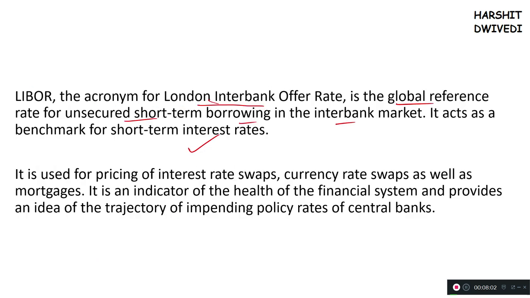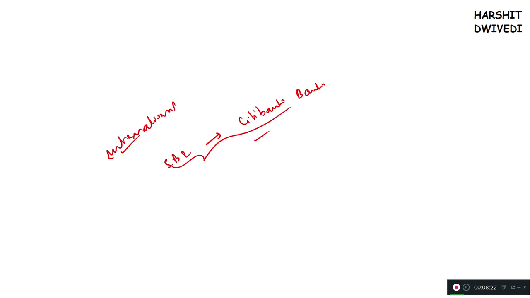Got it, friends? So this interbank borrowing is going on. And this interbank borrowing works on an international basis, friends. Many times what happens is that, for example, the State Bank of India can directly contact Citibank in USA for this interbank borrowing. They both will decide on a definite overnight borrowing rate and they will borrow. So basically SBI and Citibank in USA can also involve themselves in interbank borrowing at a decided exchange rate. So this interbank borrowing is not only between banks in a particular country, it can be between banks in different countries.